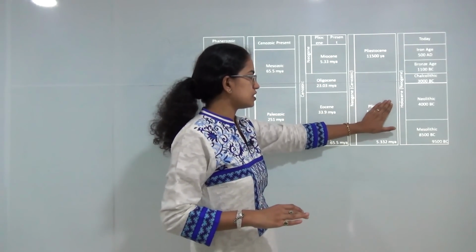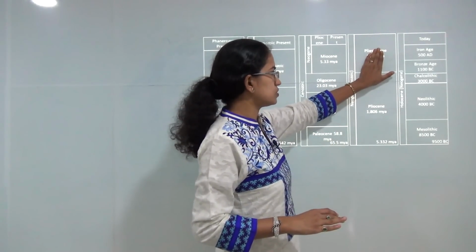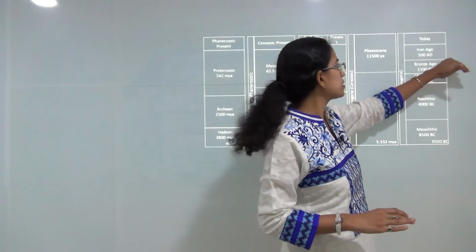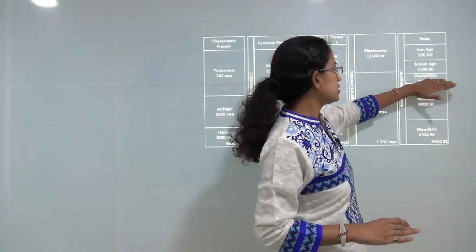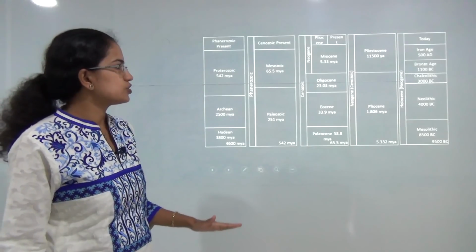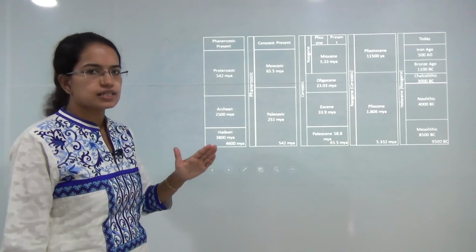Finally, there was the phase of Neogene, that is Paleocene and Pleistocene, and the present day which evolved after the Chalcolithic, Bronze and Iron Age. So that's the kind of evolution that we will understand in this lecture.